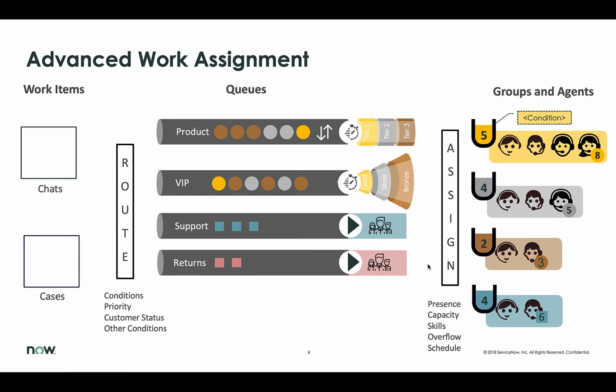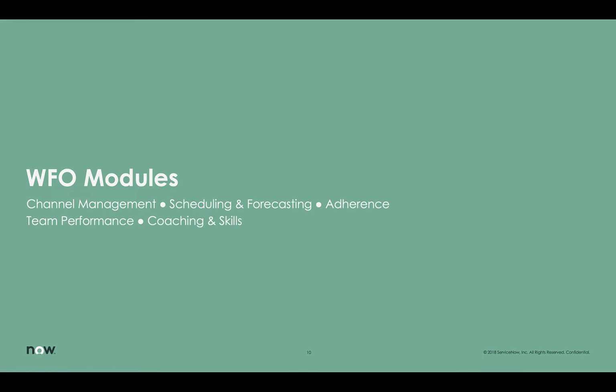AWA may only offer work to an agent if there's enough time left in the agent's shift to handle that work. So let's say that John has 20 minutes left in his shift, and a work item comes in that requires 40 minutes. AWA will elect to not offer that work to John because he doesn't have enough time left in his shift before he handles that piece of work. So as you can see, there's a nice handshake between WFO and AWA in this regard.